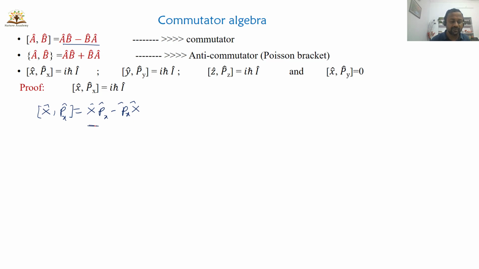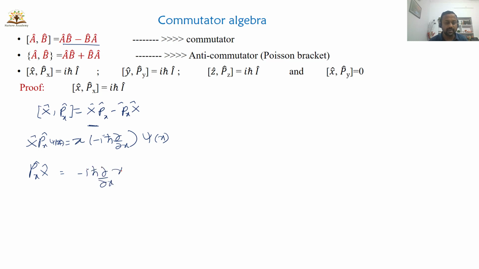Now I'll start with the first term, xpx. This is simply x, and px is minus iħ dou by dou x, and this should operate on some wave function psi of x. Next, what is pxx? px is minus iħ dou by dou x, and there is an operator x, so into psi of x.